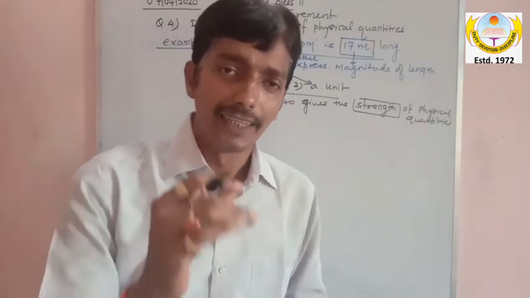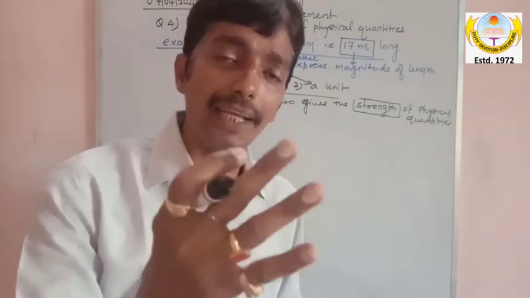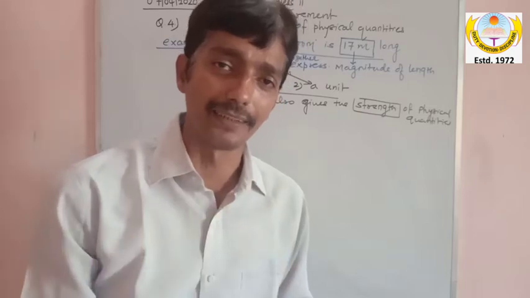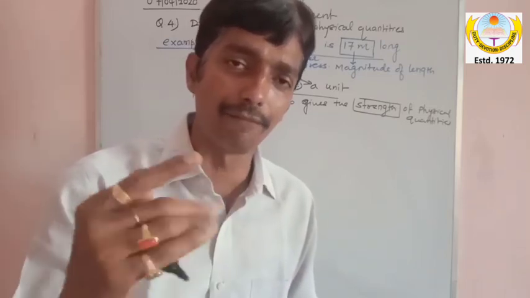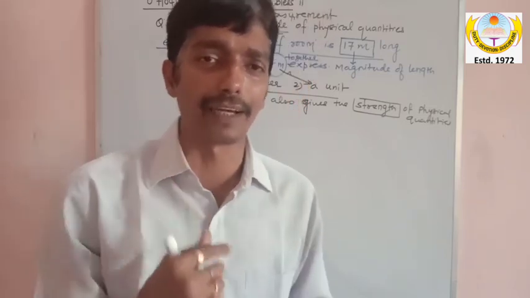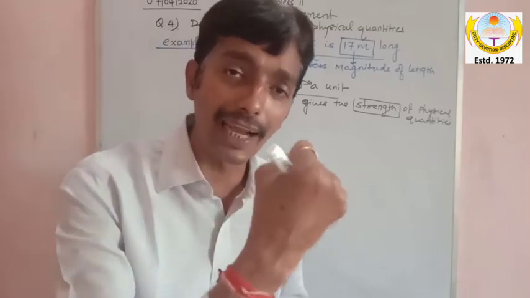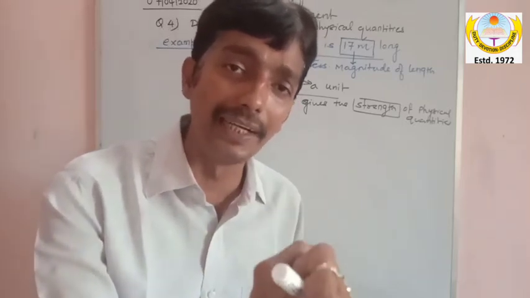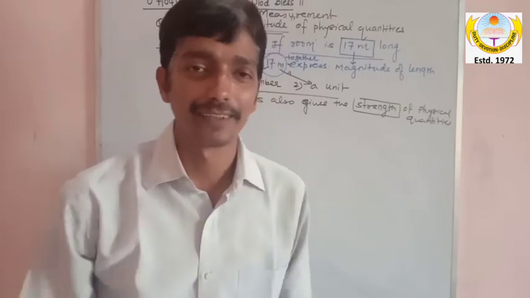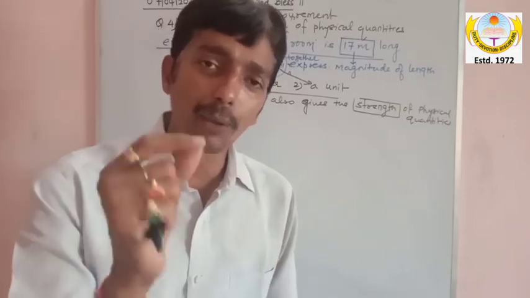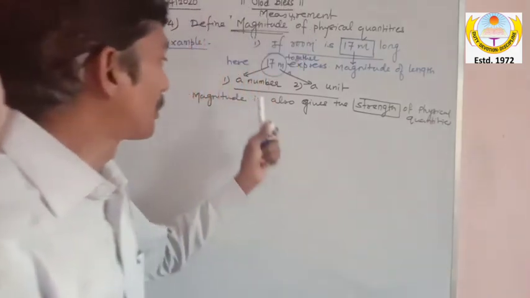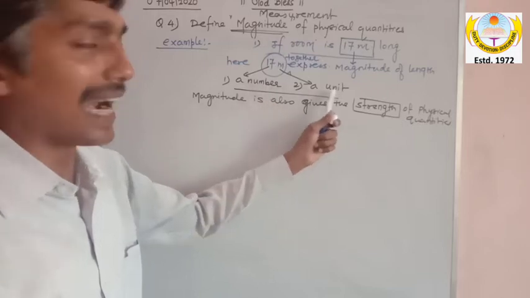If I say the electric current in the circuit is 5 ampere, that 5 ampere represents the magnitude of electric current. So in magnitude, what things are required? We require two things: a number and a unit.